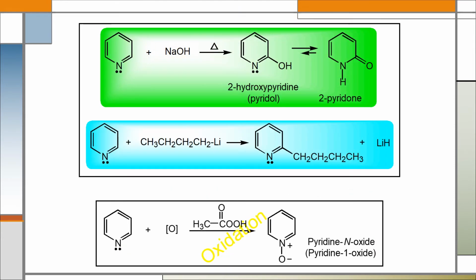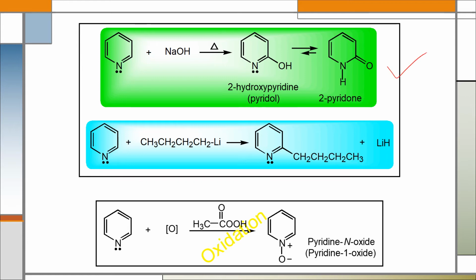If pyridine reacts with sodium hydroxide, nucleophilic substitution reaction will also occur, and the product will be 2-hydroxypyridine. Its another name is pyridol, which after tautomerism will be converted to 2-pyridone.